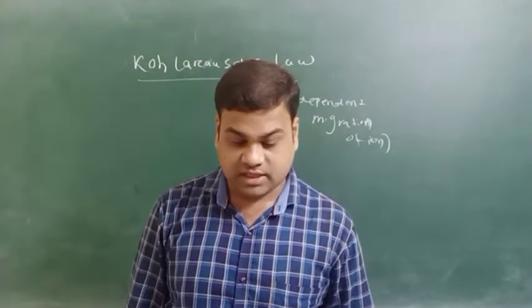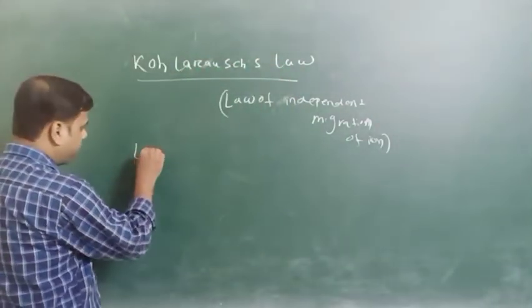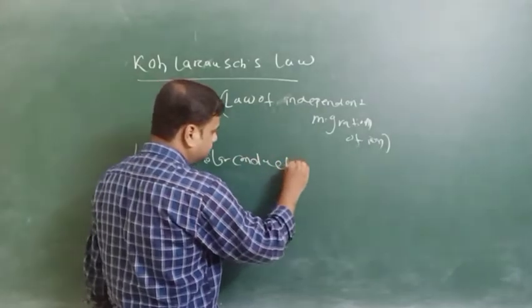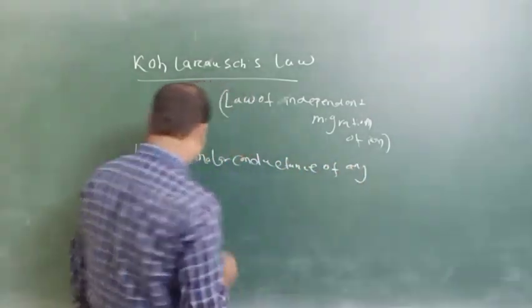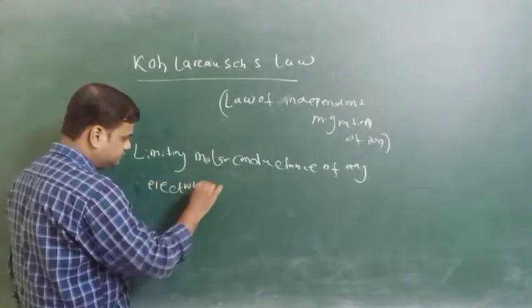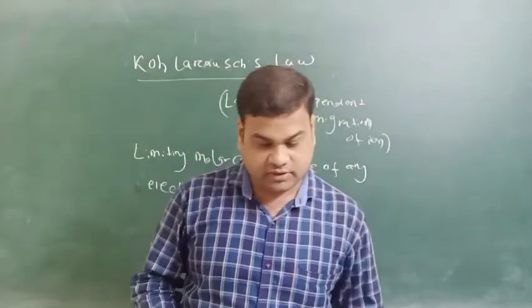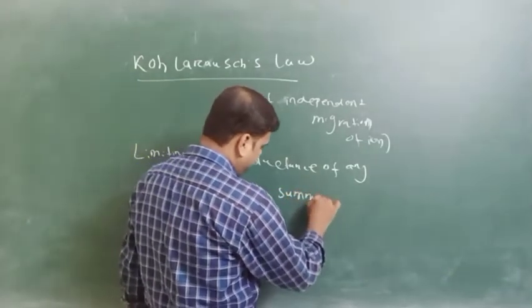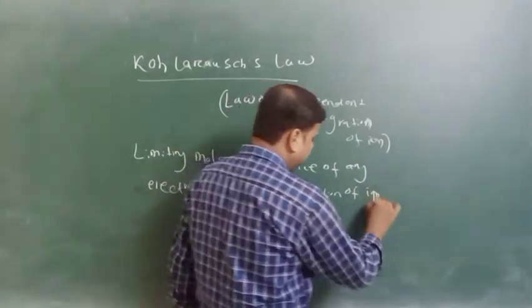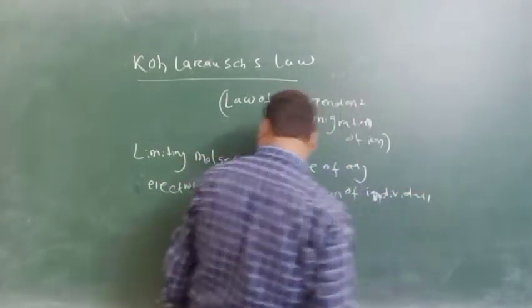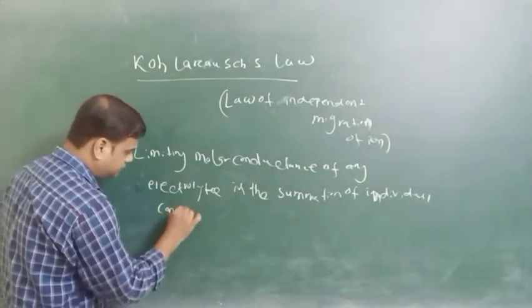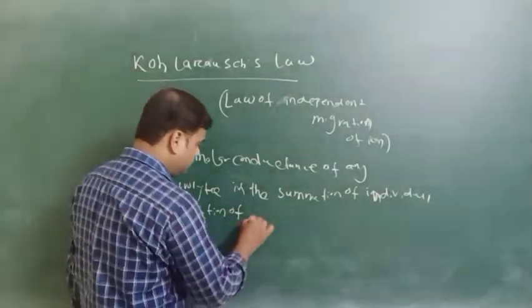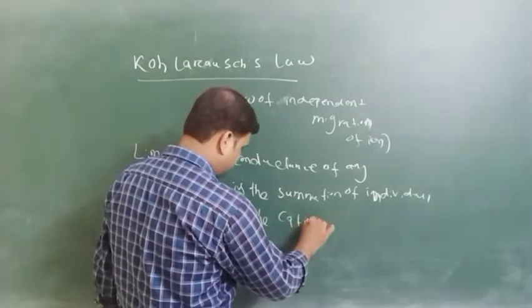The limiting molar conductance of any electrolyte is the summation of the individual contribution of the cation and anion.